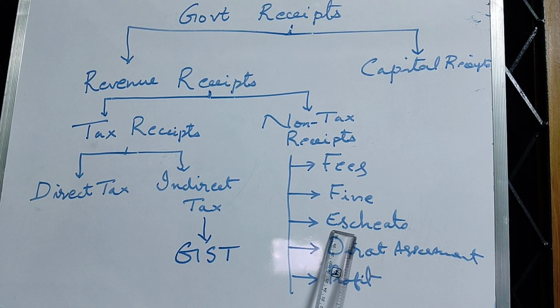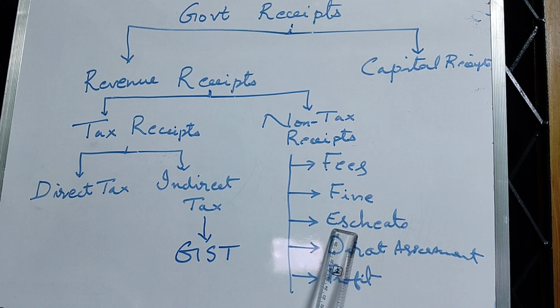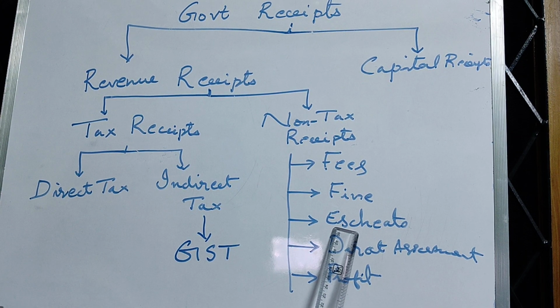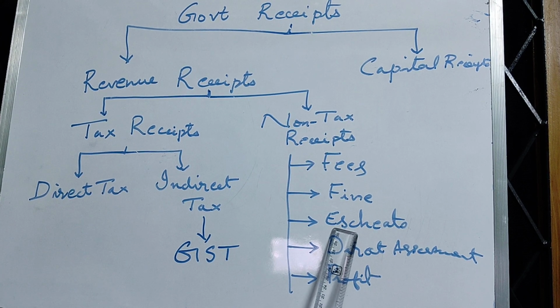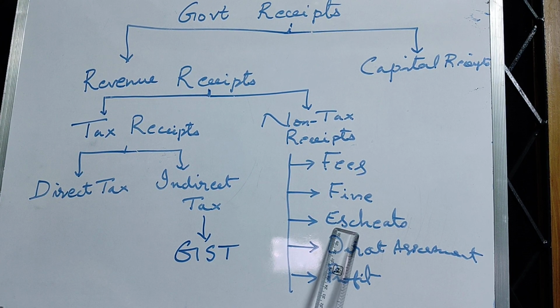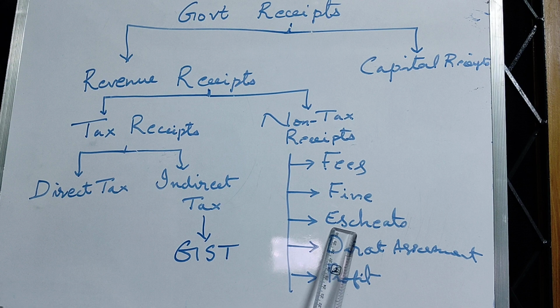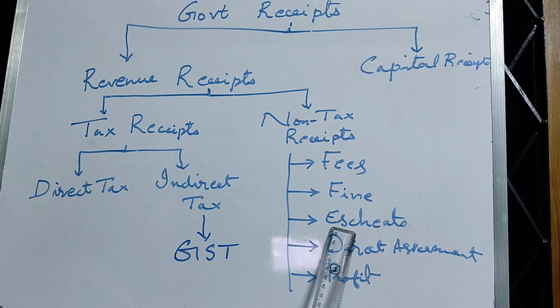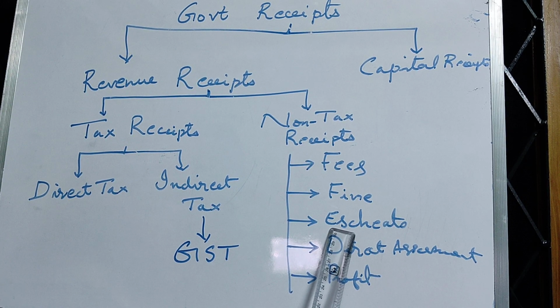Escheats means sometimes people die without leaving a legal heir. A person has to write a will, or naturally the sons and daughters of a person are considered as his or her legal heir. Sometimes the people may not have their own offspring, so those people write a will saying after their death to whom the property will go.